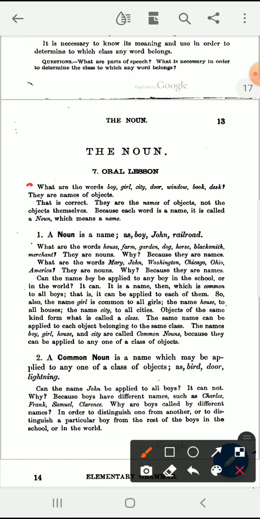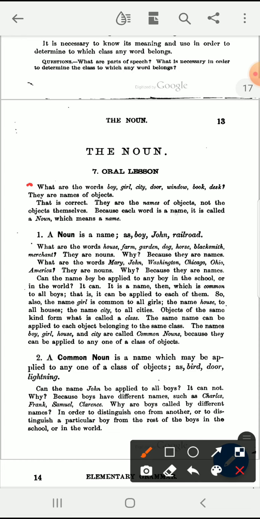What are the words boy, girl, city, door, window, book, desk? What are these words? They are names of objects. These words, boy, girl, door, window, book, and desk, are names of objects.